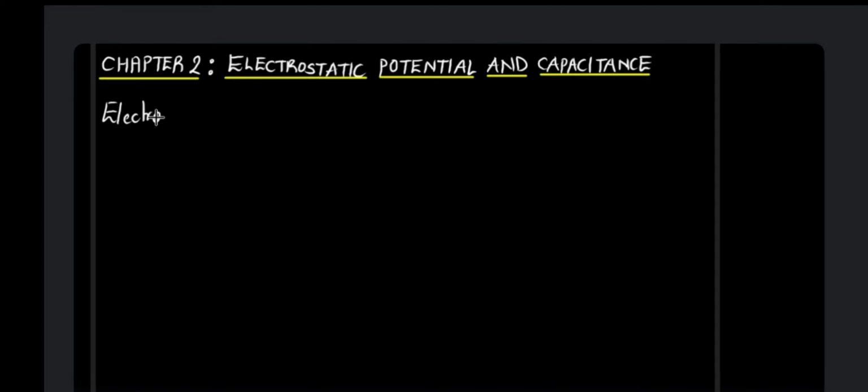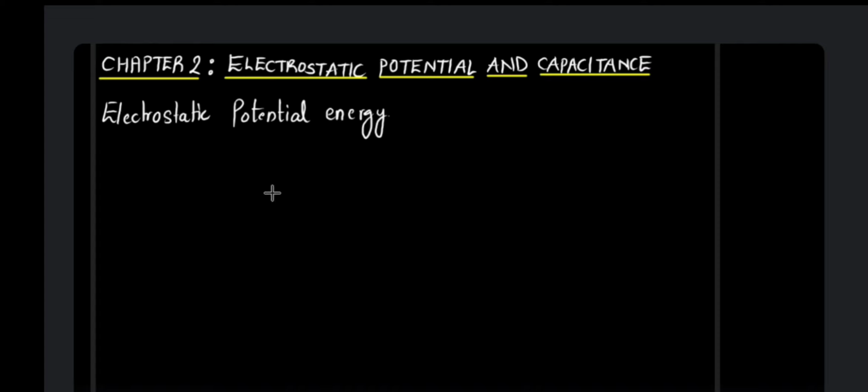So let us understand what is electrostatic potential energy. Now we know that potential energy is the stored energy, the energy stored by a body by virtue of its position.